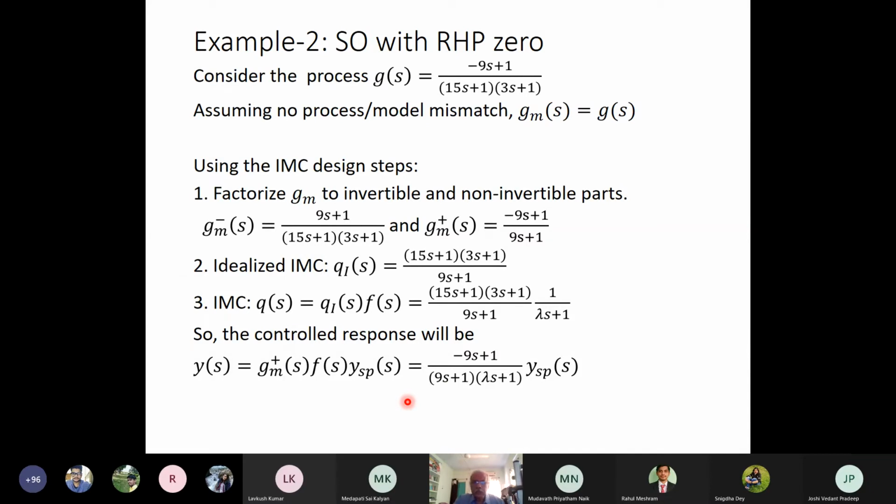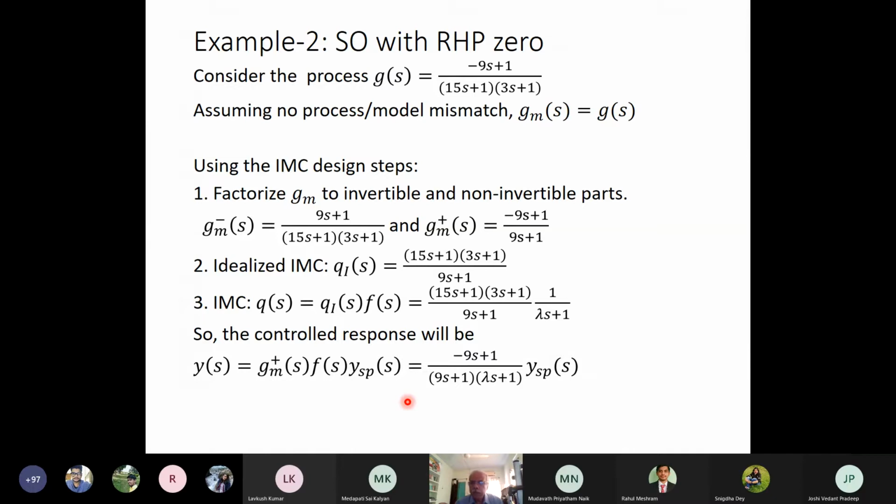So this is basically the IMC controller. Now here you can see this IMC controller form can be anything. It's basically a ratio of two polynomials, and it can be converted to a PID controller or may not be converted to a conventional PID controller.